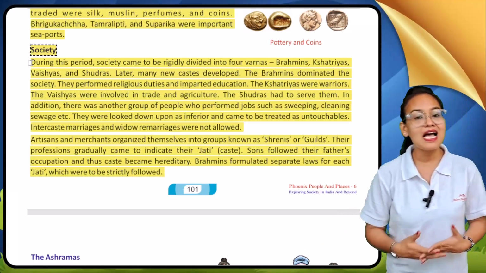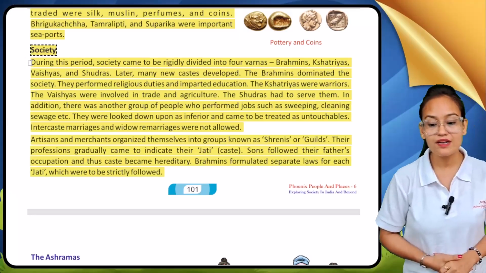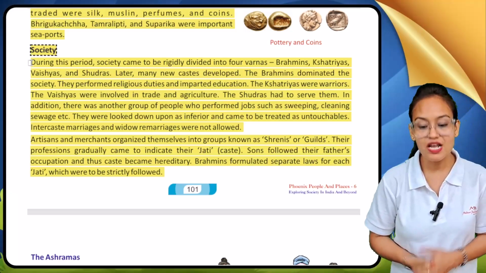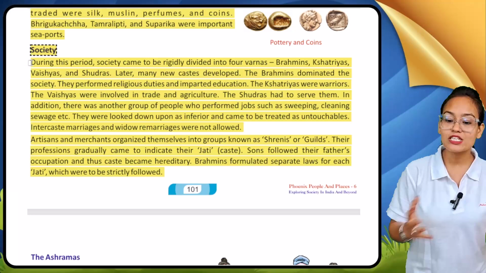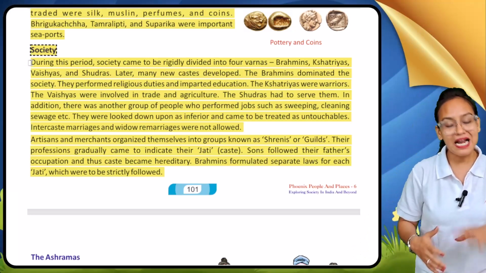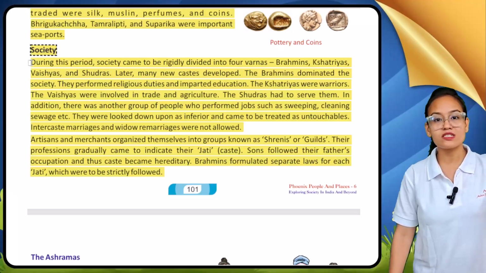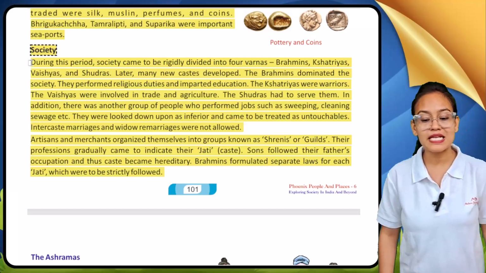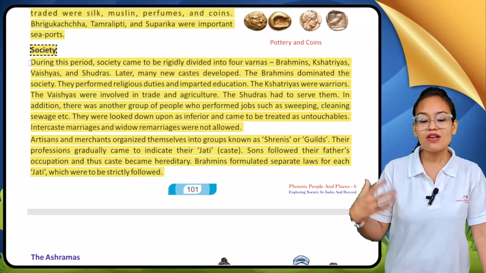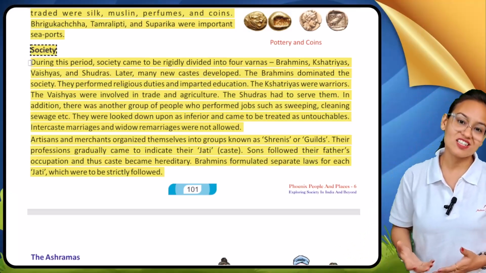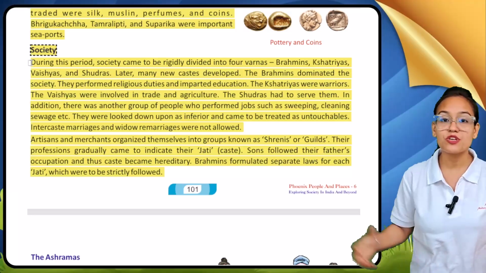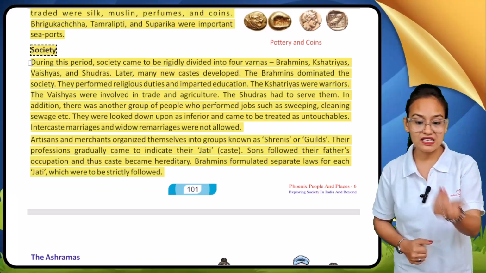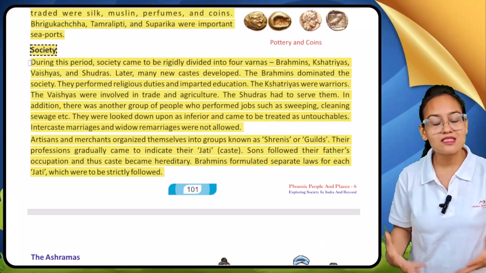Who are Kshatriyas? Kshatriyas are the warrior community, and Vaishyas are engaged in trade and agriculture. Now the Shudras, the fourth category of our society, had to serve the other three communities. In addition, there was another group of people who performed jobs like sweeping, cleaning and sewage work. They were looked down upon as inferior and came to be treated as untouchables. So the people who did such activities were considered untouchables.